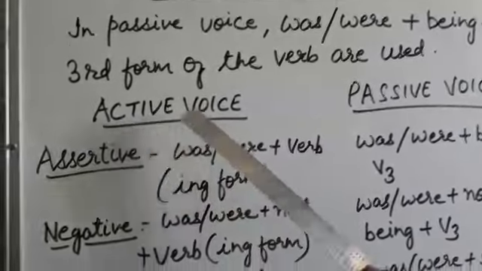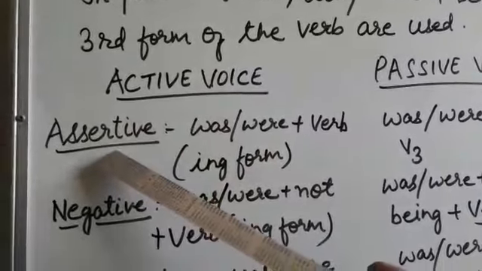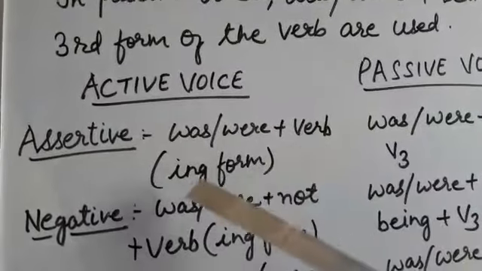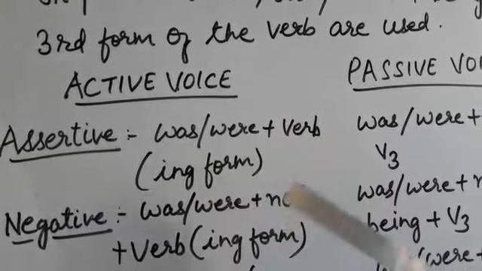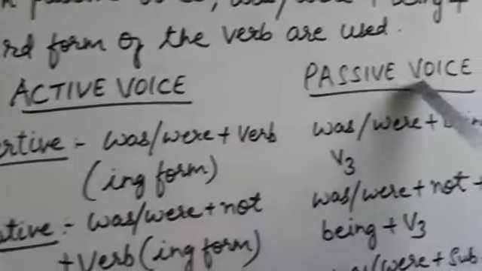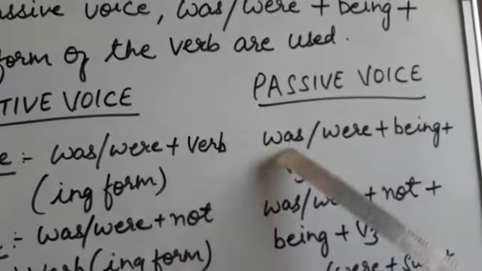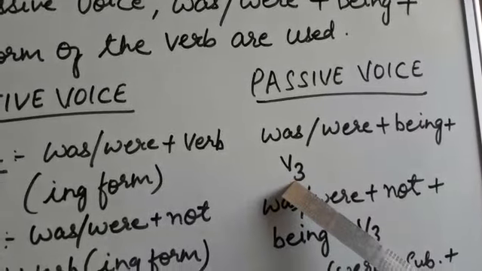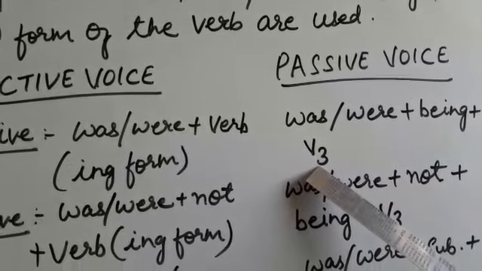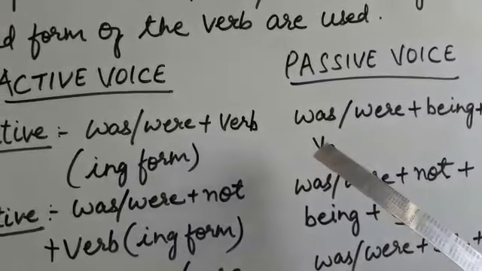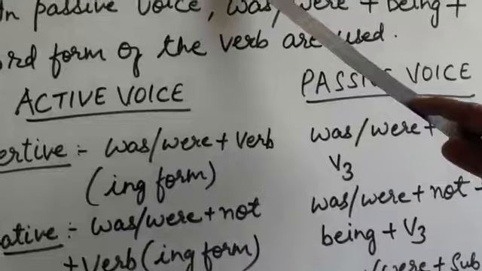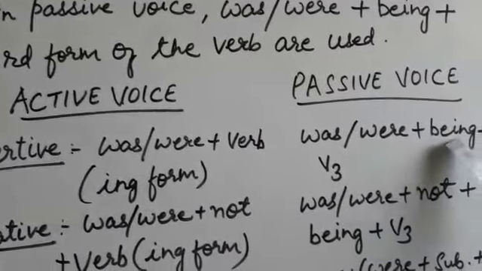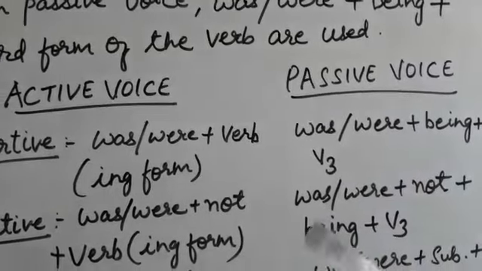In active voice, if a sentence is assertive, the formula will be was, were plus verb and ing form of the verb. And when you convert the sentence into passive voice, the formula will be was, were plus being plus third form of the verb. Now I am giving you a tip to remember this formula: if a sentence is in continuous tense, past continuous, we will use being in between.